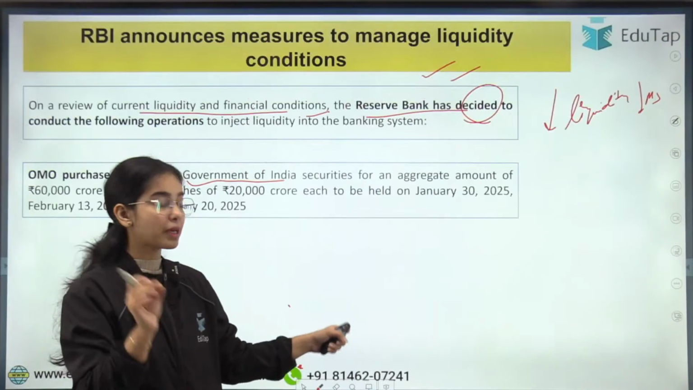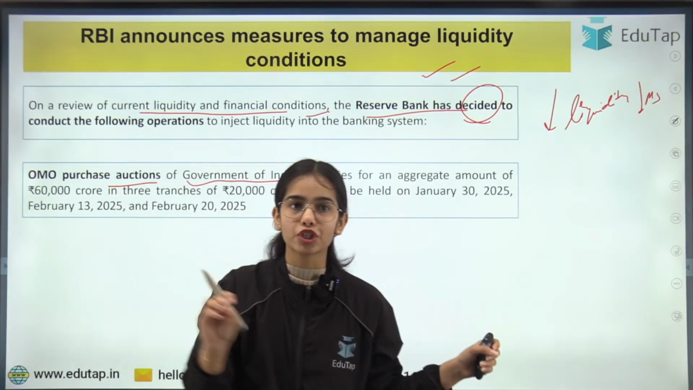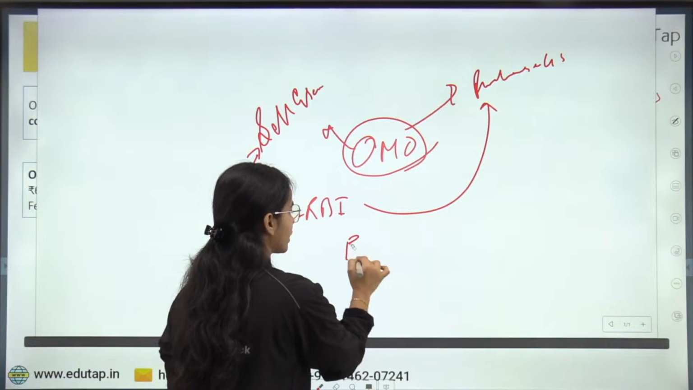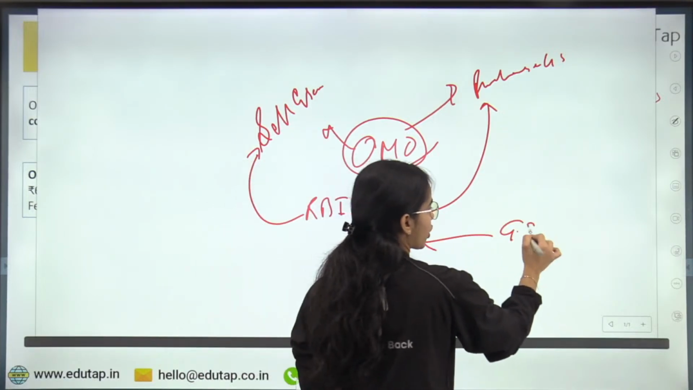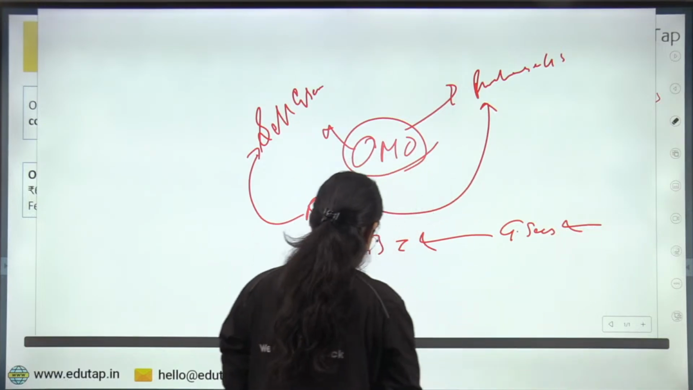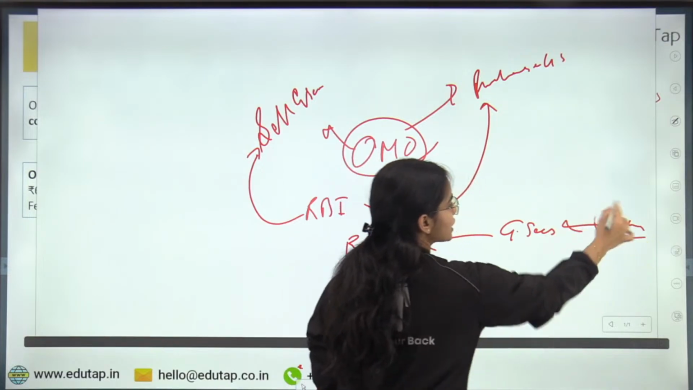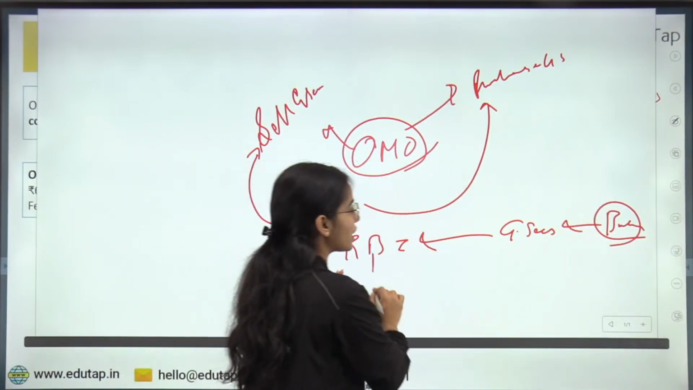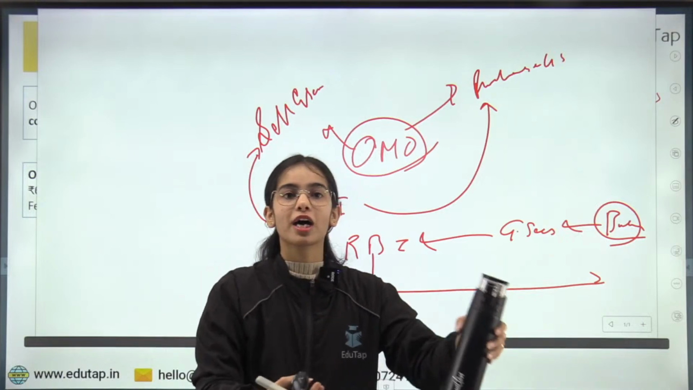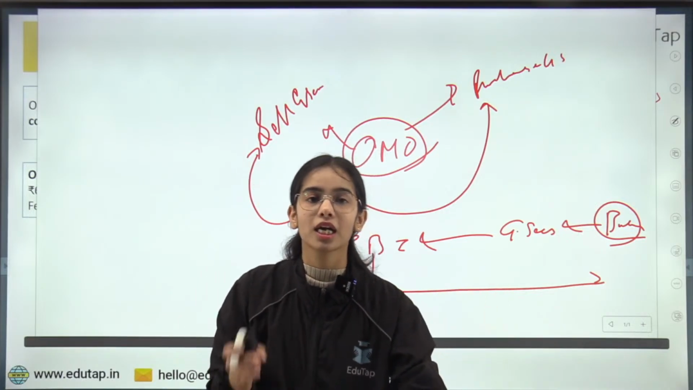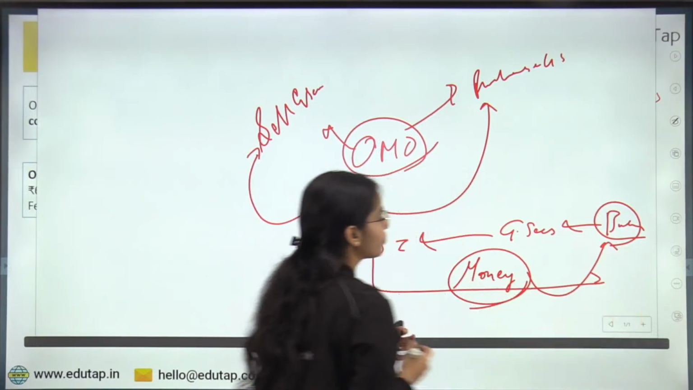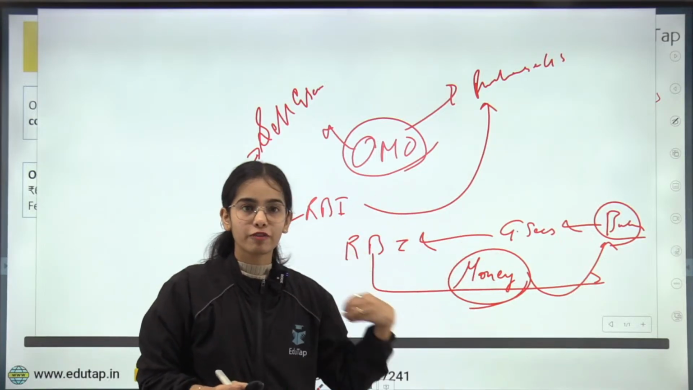Now here particularly it has been said that the open market operation purchase auction will be conducted. So that means the RBI will be purchasing the government securities from the banks. If I am purchasing this water bottle from you, I will be giving you money. So if RBI is purchasing the government securities from the banks, the RBI will be giving money to the banks, okay. So there will be more money that will flow into the economy.